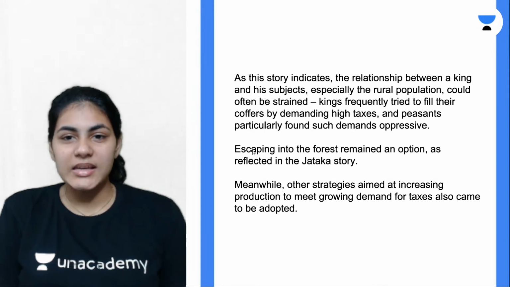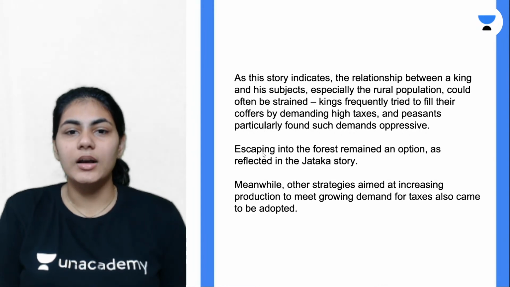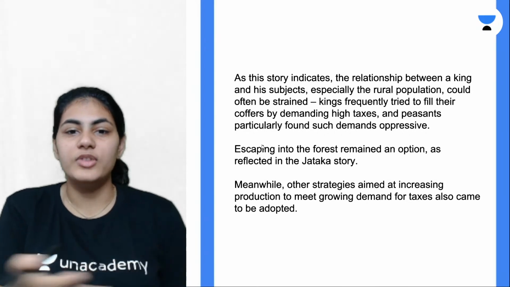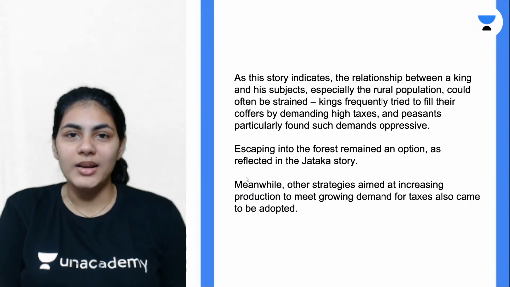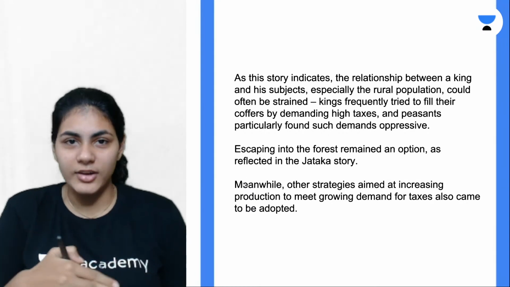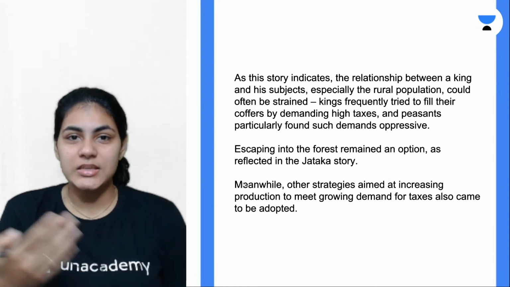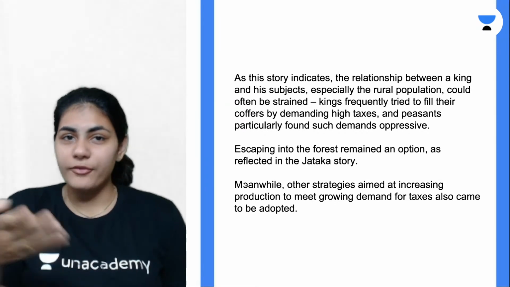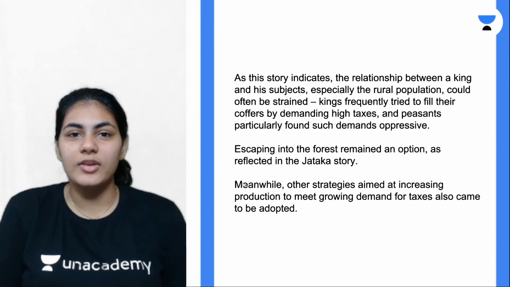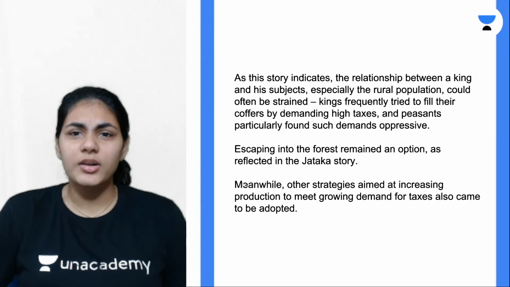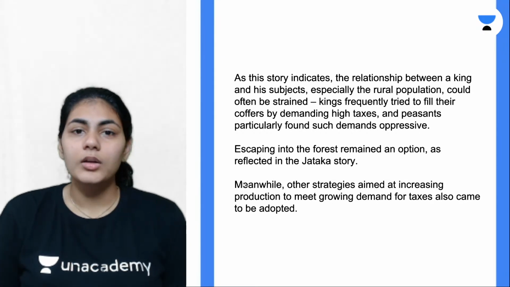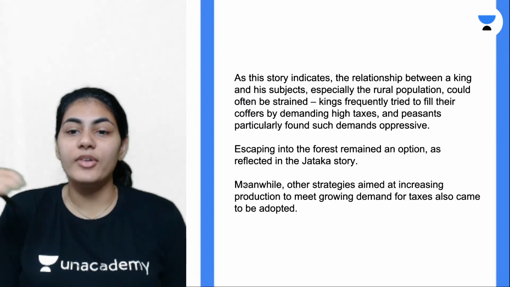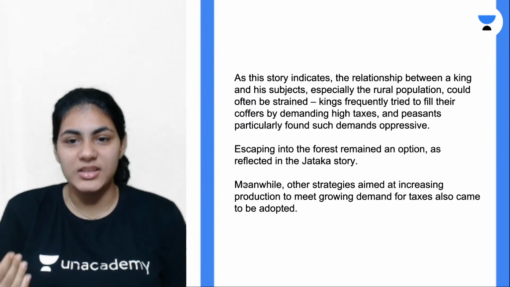One option, as I said, is escaping into the forest, which we see in one of these Jataka stories. But everybody can't just go and live in the forest. Some people want to live in the village because they have access to markets, or because their family and relatives are living there. For some external factors, people don't want to run away to the forest, but want to live in the village itself.